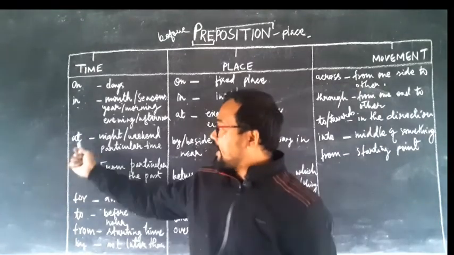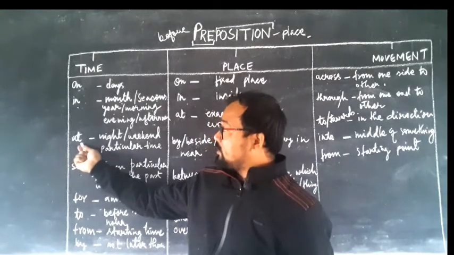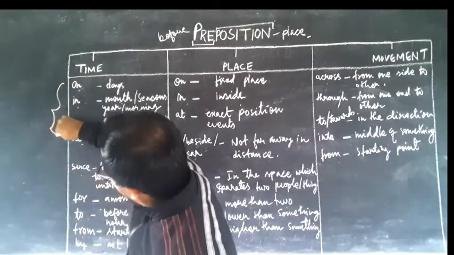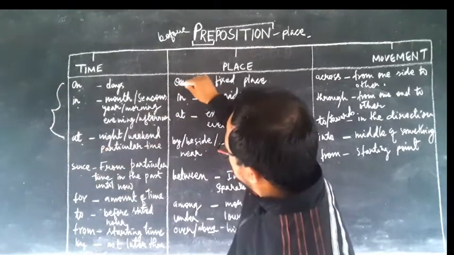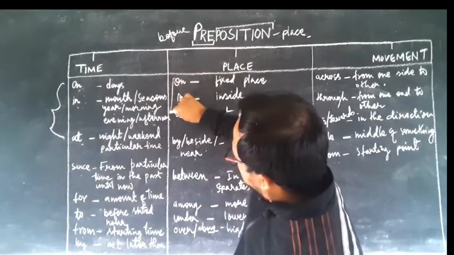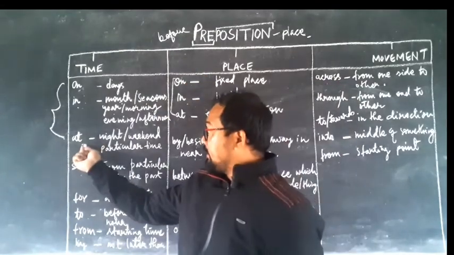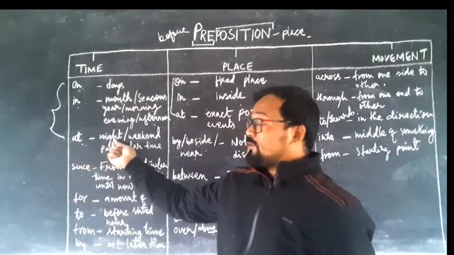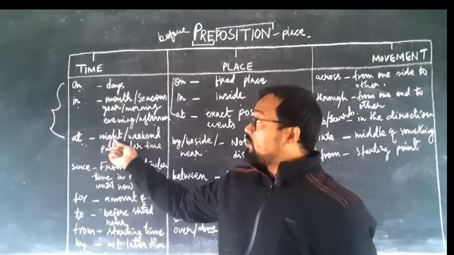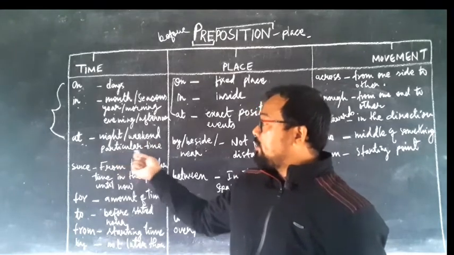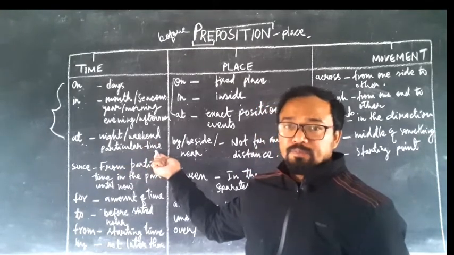Next, at. As I have already told you, these three are common prepositions. At is used before night, weekend or a particular time.